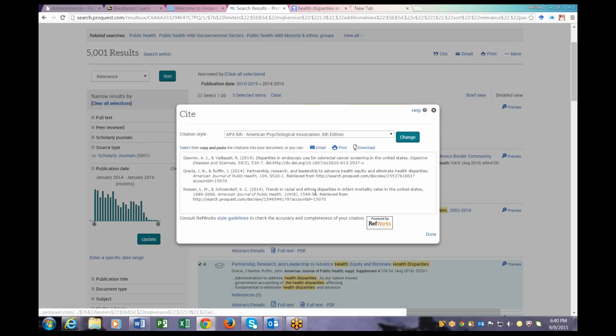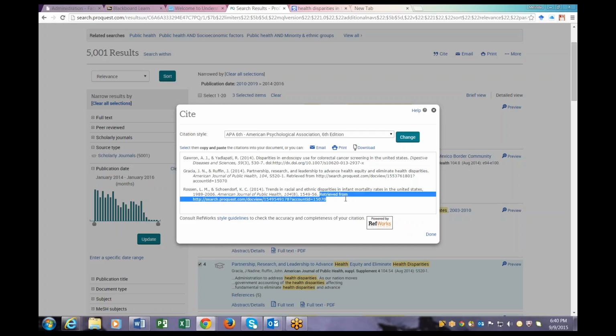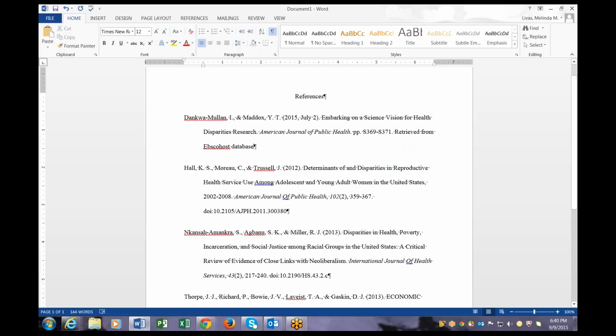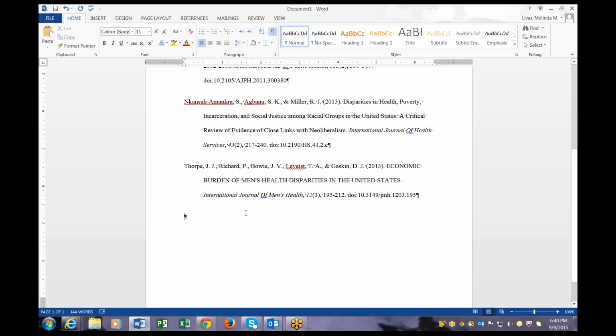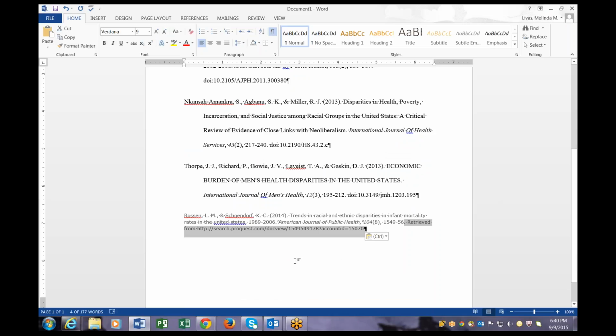So after you hit cite, as you can see, all of these look like they have a DOI. Here's one. If you take a look here, this article does not have a DOI. However, since it doesn't have a DOI, you do have to put the link, "retrieved from." So if I were to cut and paste this article into my Word document, and of course clean it up, I do have to put "retrieved from" and the link.